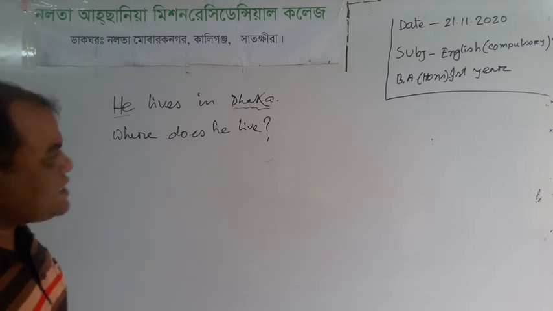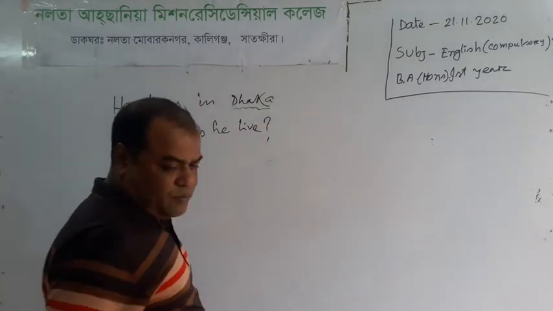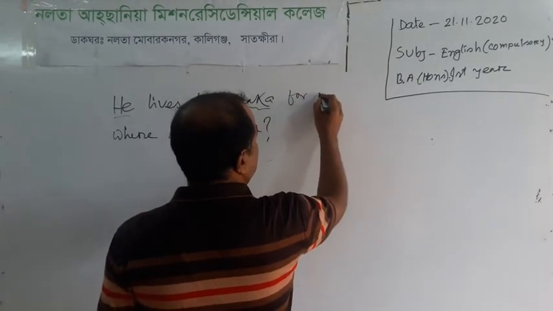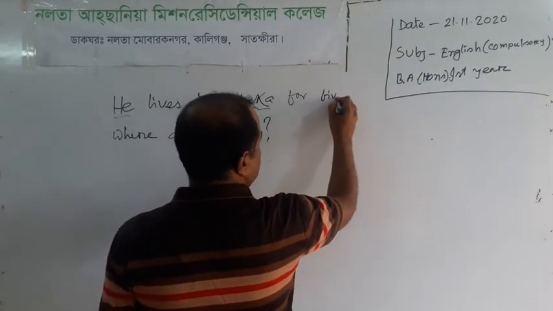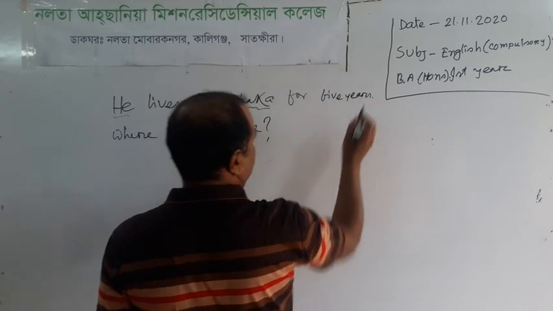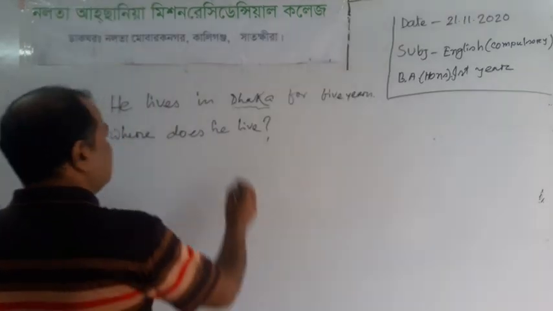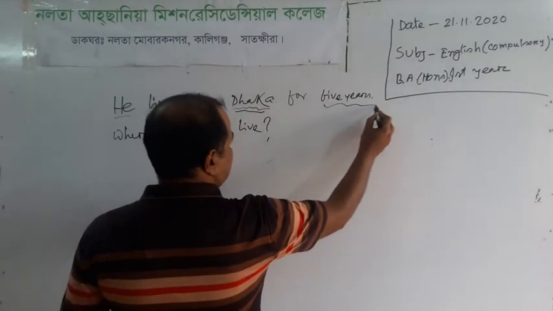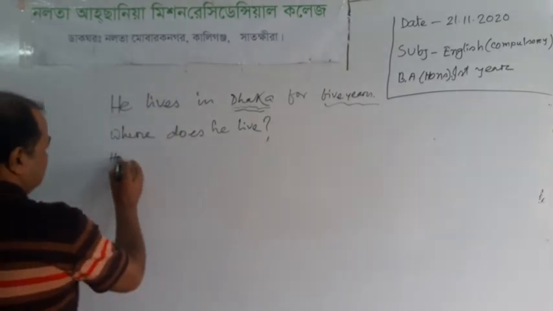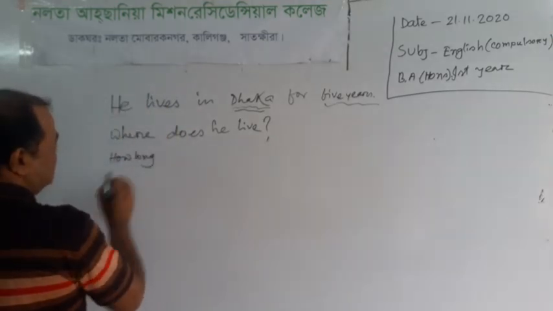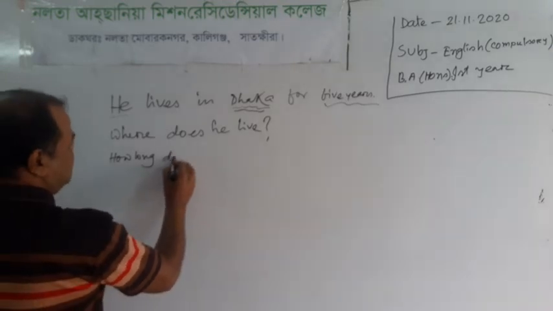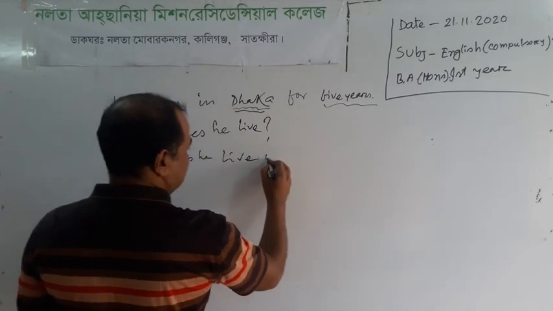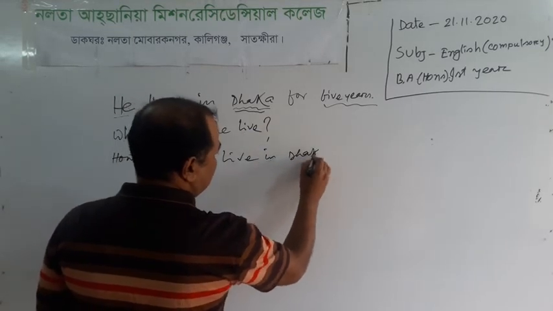If we enlarge the sentence, he lives in Dhaka for 5 years, instead of Dhaka, we can take 5 years. How long does he live in Dhaka?